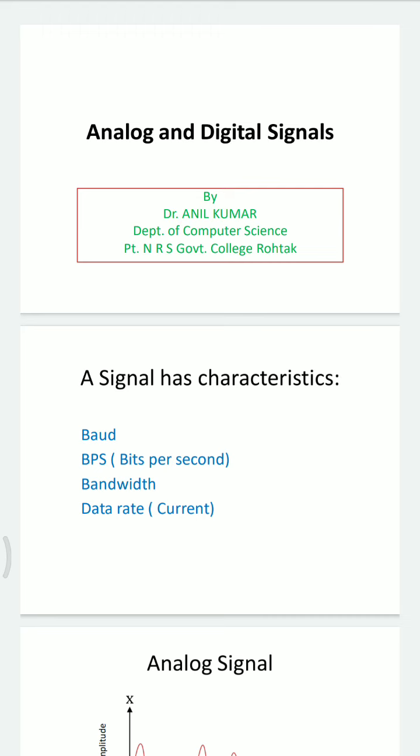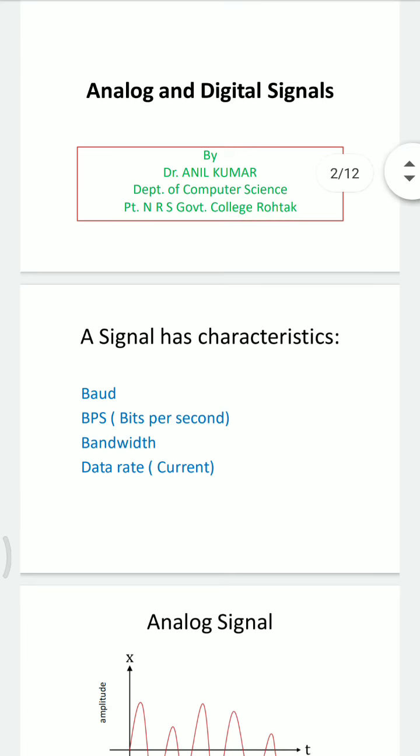Then second one is BPS, that is bits per second. It refers to the speed at which bits are transmitted across a data connection. Then third one is bandwidth.